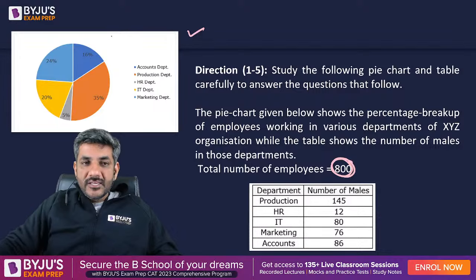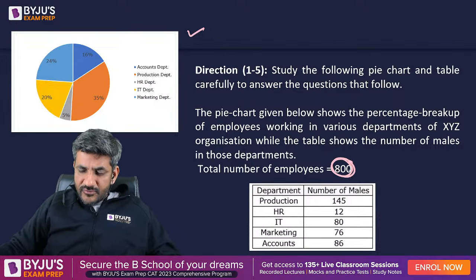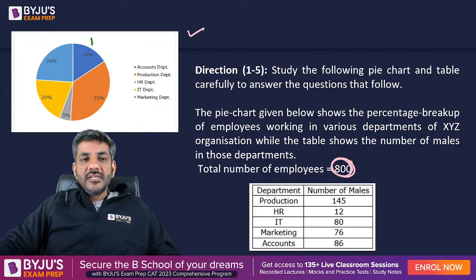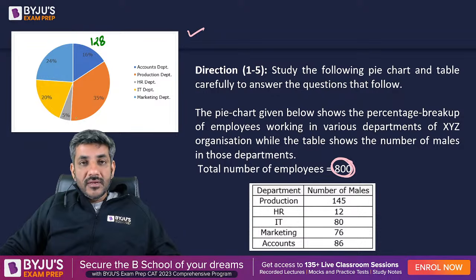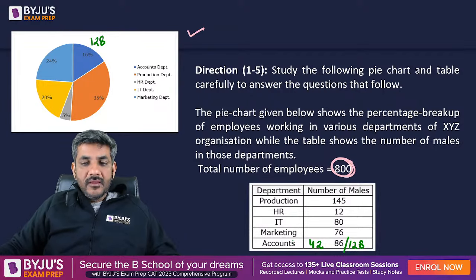So what is this telling you? It is telling you the number of employees in these departments. We have a total of 800 employees. 16% of them are in the accounts department. So 16% of 800 is 128, so 128 employees are in the accounts department. Out of these 128 employees, 86 are males. If 86 are males, I can subtract and get 42 as the number of females there. So 128 minus 86 is the number of females.